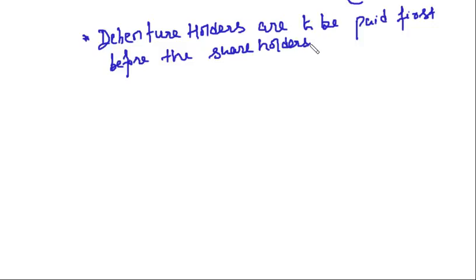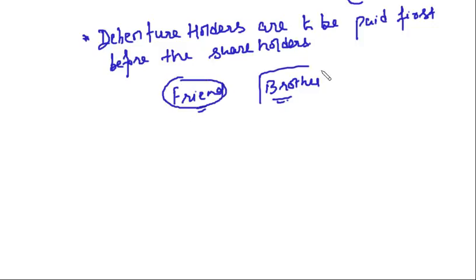Then if anything is left, it will be paid to the shareholders. Why? Because shareholders are the owners of the company. Debenture holders are our outside liabilities. Always we will first settle the outside liabilities, then we are going to settle the in-house liabilities. Simply talking in layman's language, you have taken a loan from your friend and from your brother. So whose loan will you pay off first? Obviously you will pay off the loan of the friend first and not the brother.